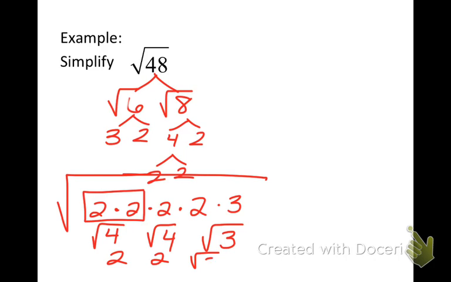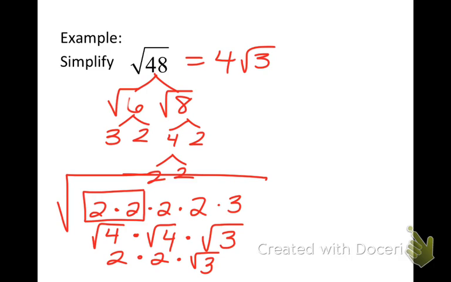No, it stays the square root of 3. What's the operation occurring between all of these? Multiplication, good. So since these are all being multiplied, my simplified form of the square root of 48 is going to be 2 times 2, which is 4, and I'm left with a square root of 3.